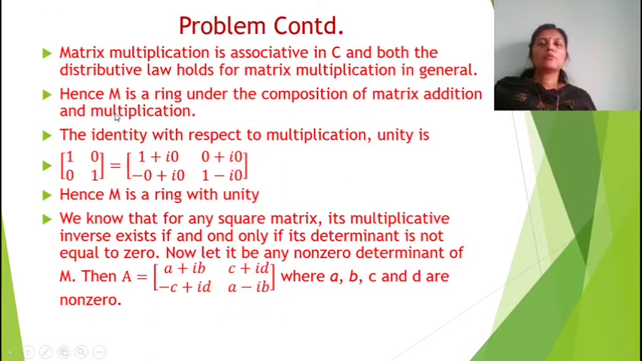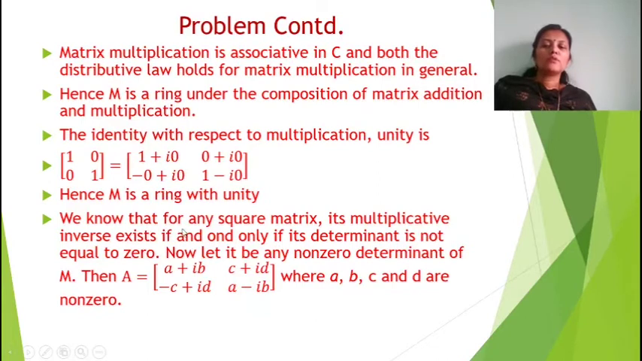Now we have to prove that it contains the unity, the identity with respect to multiplication. We know that in matrix multiplication, I2, [1 0; 0 1], is the identity, which we could write as [1+i0, 0+i0; -0+i0, 1-i0]. So hence M is a ring with identity. Now we have to show the inverse.